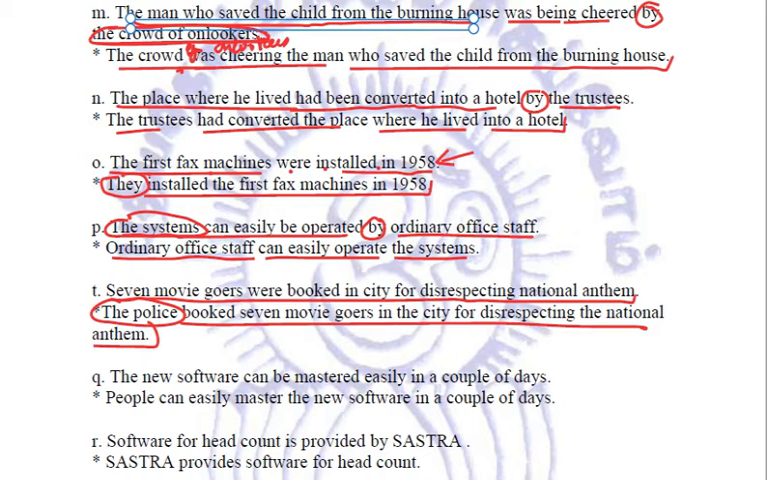Next sentence. The new software can be mastered easily in a couple of days. Now mastered by whom? By general public. So that is why we have assumed the subject to be people. People can easily master the new software in a couple of days. Clear?